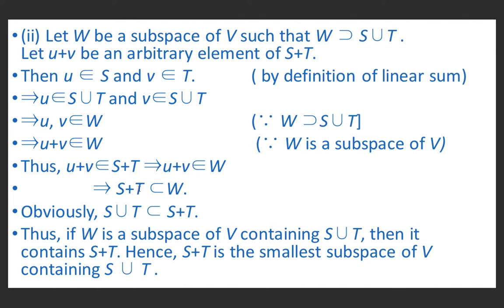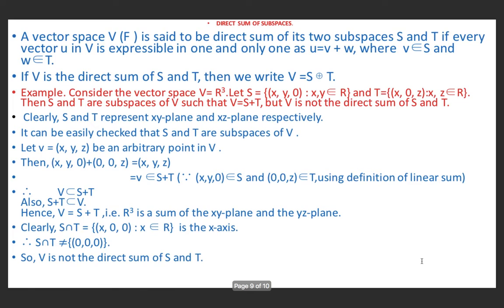Obviously, S union T is also a subset of S plus T. Thus, if W is a subspace of V containing S union T, then it contains S plus T. Hence, S plus T is the smallest subspace of V containing S union T.